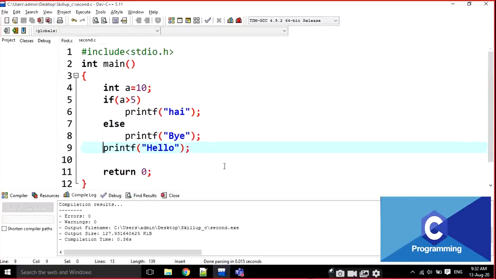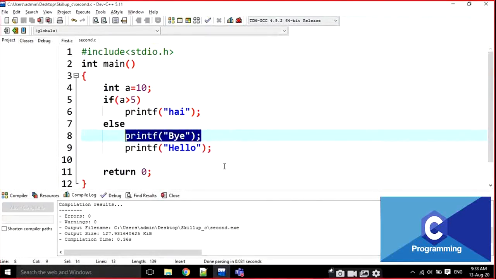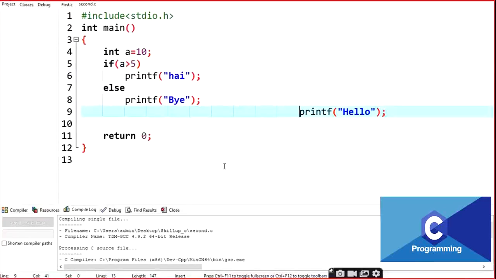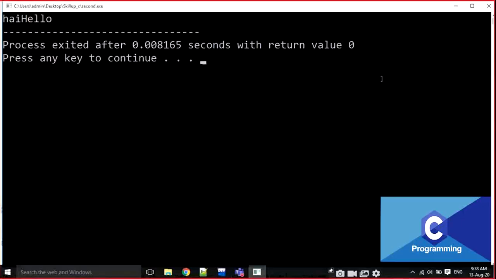If I write like this, you can guess. For example, if I write inside it, you are not expecting that this hello does not belong to the else block. Why? Because this is the only line that belongs to the else block, as there are no curly brackets there. There is no error also. I'm writing normally. If I write like this, is there any error here? No error, not at all.